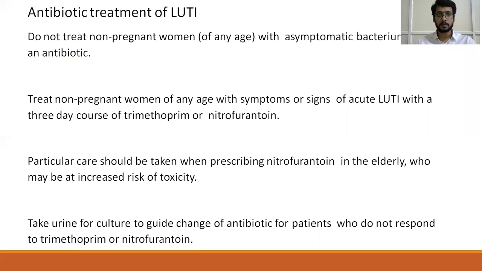Antibiotic treatment for lower urinary tract infection: do not treat non-pregnant women of any age with asymptomatic bacteriuria with an antibiotic. Treat non-pregnant women of any age with symptoms and signs of acute lower urinary tract infection with a 3-day course of trimethoprim or nitrofurantoin. Particular care should be taken when prescribing nitrofurantoin in the elderly, who may be at risk of toxicity. Take urine for culture to guide change of antibiotics for patients who do not respond to the initial therapy.